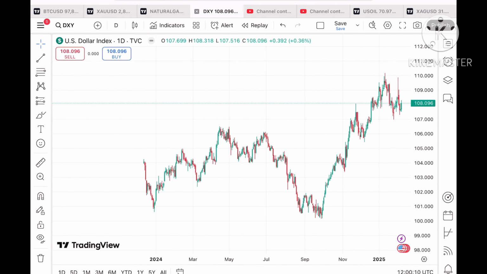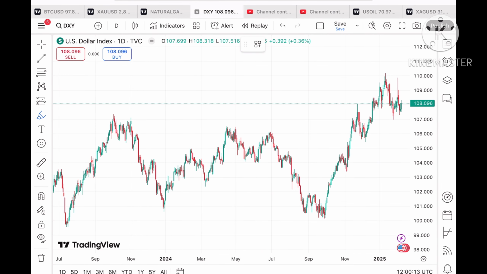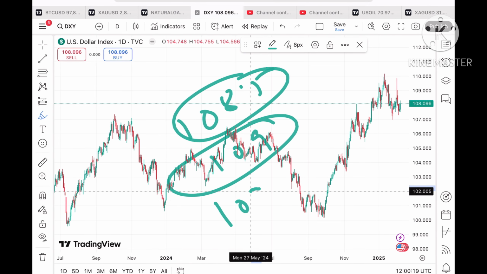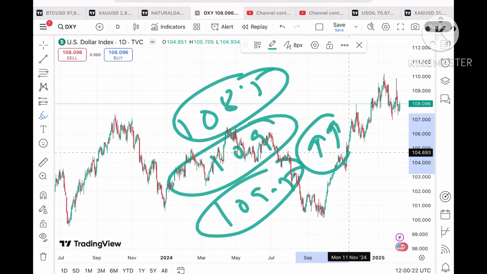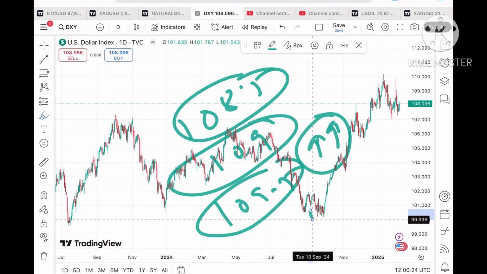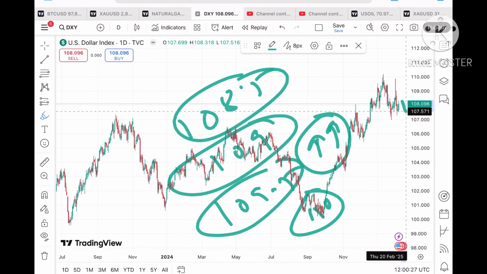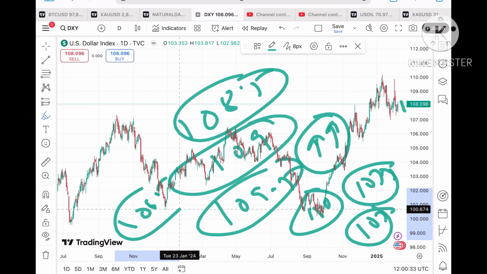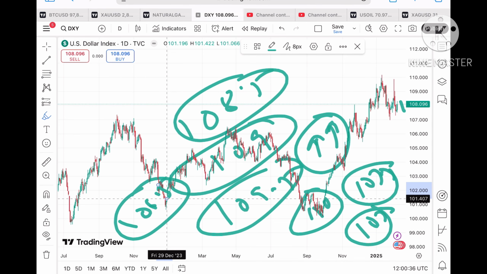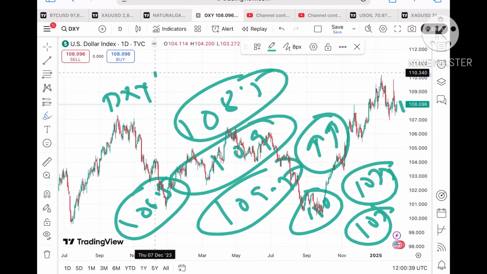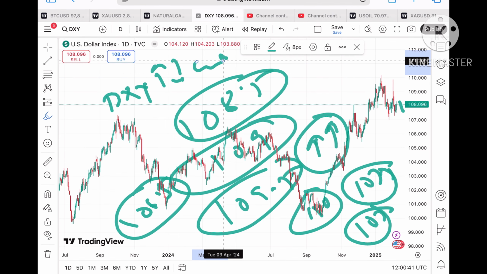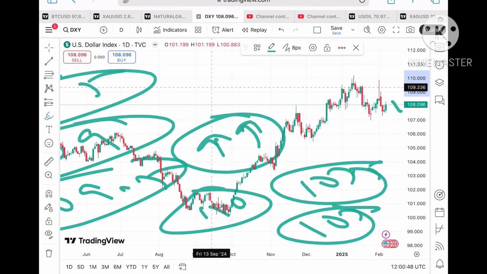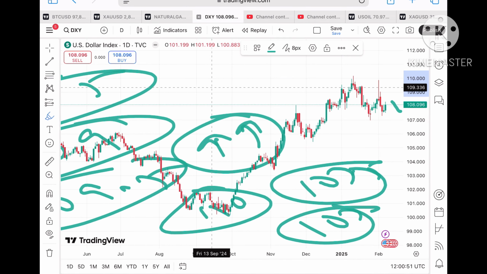Now if you look at the dollar index, which is important for the crude price, suppose the price sustains above a level of 108.096, we can see a level of 108.5 to a level of 109, and if that sustains, we can see a level of 109.5 and then a level of $110. Suppose the price doesn't sustain that level, it can move towards 107.5 to a level of 107, and then to a level of $106.5. If the price falls below that level, a further downfall will be there. So if the dollar index sustains and goes up, we can see the price of crude will come down. Similarly, if the dollar index starts going down, we will see the price of crude will go up.